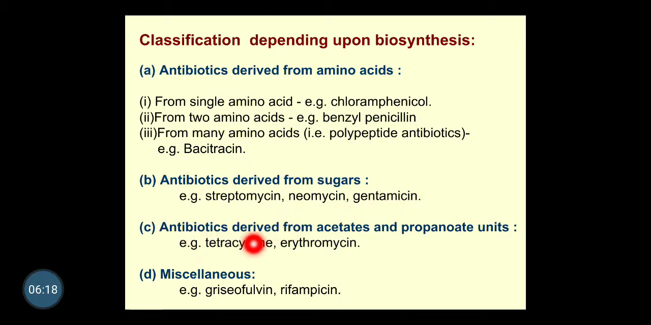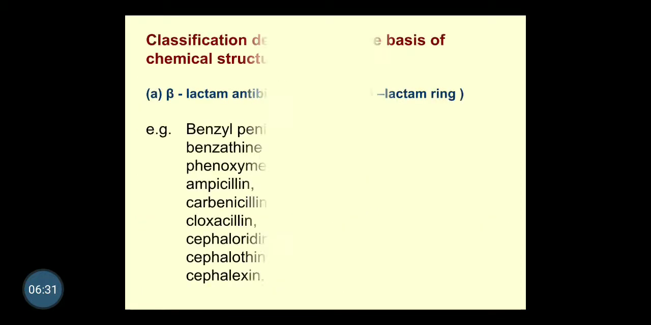Next, that is the last one, miscellaneous: griseofulvin and rifampicin. These are miscellaneous, for which there is no specific precursor for the biosynthesis of these types of antibiotics. So this is the second criteria to classify the antibiotic depending on the biosynthesis.